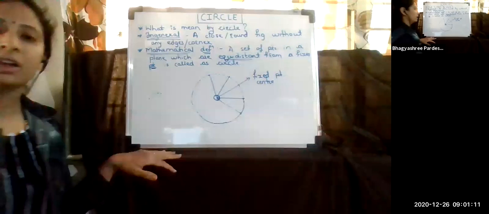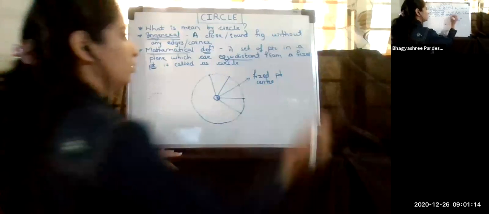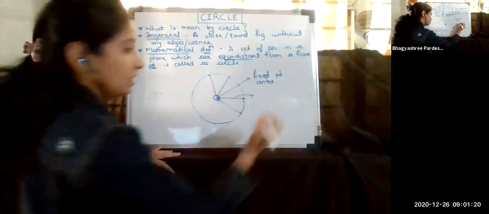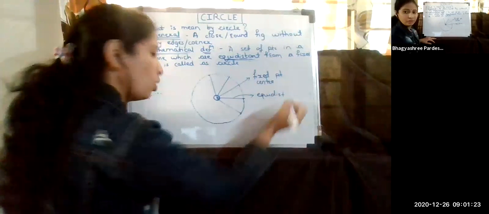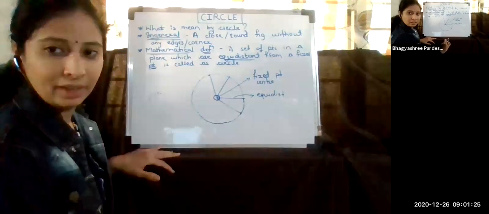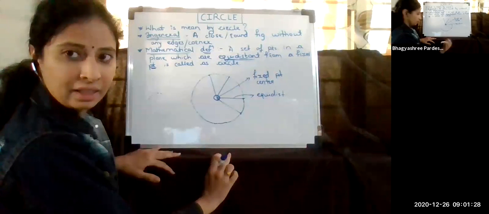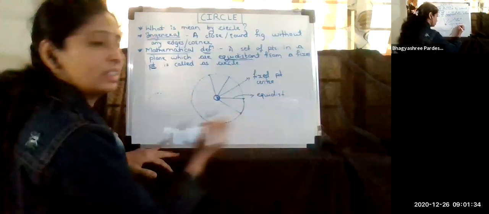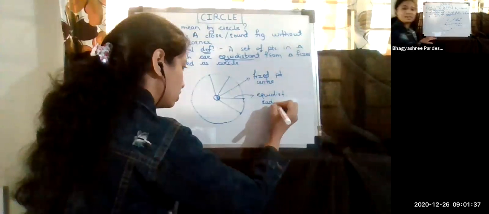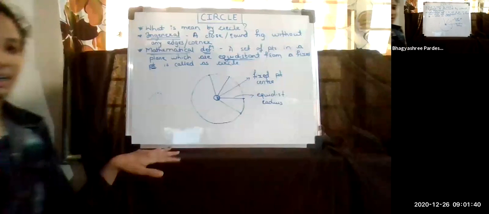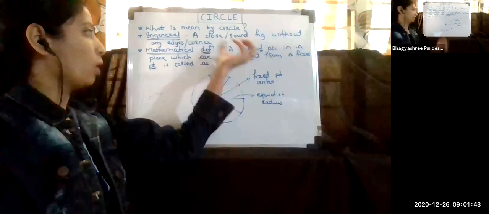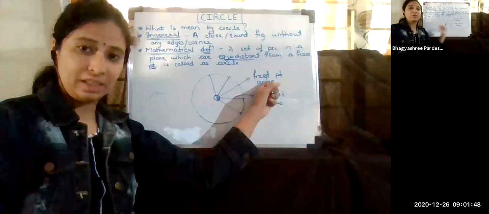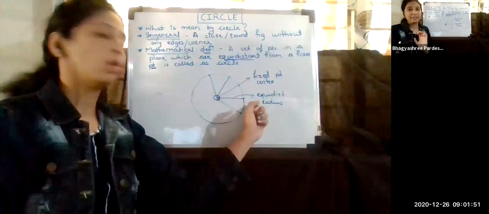Then which other thing have we taken? We had taken the next thing, the equidistance. This equidistance line, what will this be called? All of you know this very well. Can anyone tell me what this is called? You can answer in the chat also. Okay. So this fixed distance is called the radius of a circle. All this you know very well, but from this definition, we can get it more clearly. So the fixed point is called the center of a circle. The fixed distance or the equidistance line is called the radius of a circle.